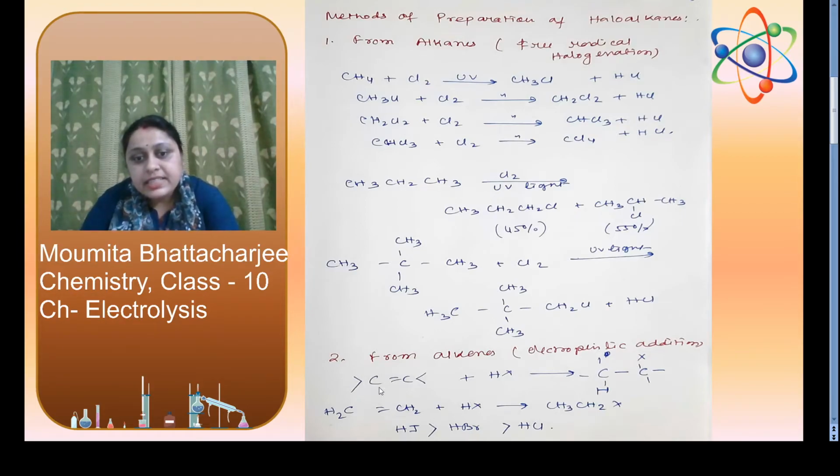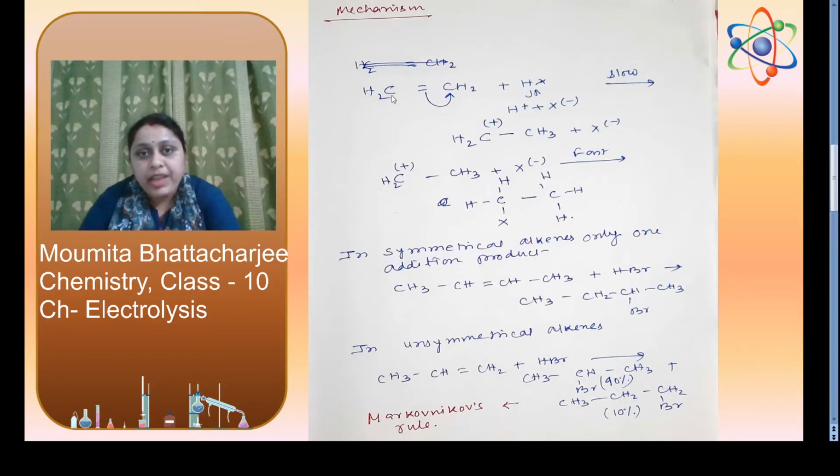From alkenes also we can prepare haloalkanes by electrophilic addition reaction. You can see C double bond C, HX. HX is a halogen acid. X may be chlorine, bromine, fluorine, iodine, etc. The product will be CH and CX. So CH2 double bond CH2, this is ethene, plus HX gives CH3CH2X. For the priority order, HI is stronger than HBr and than HCl.